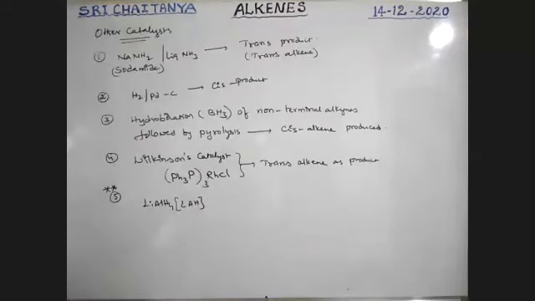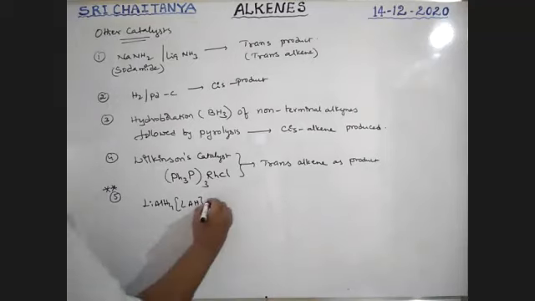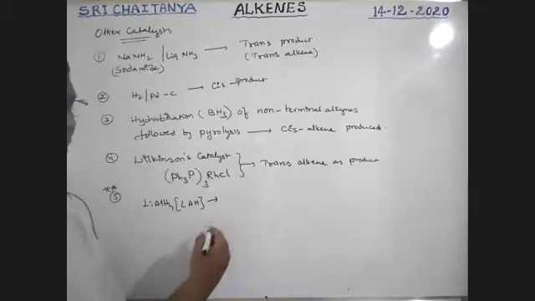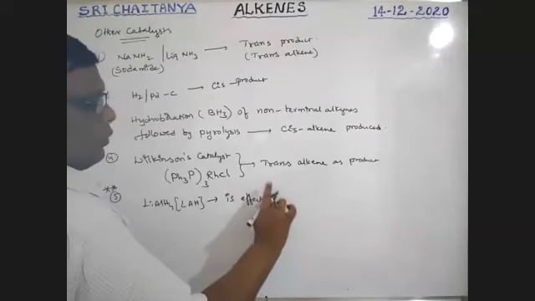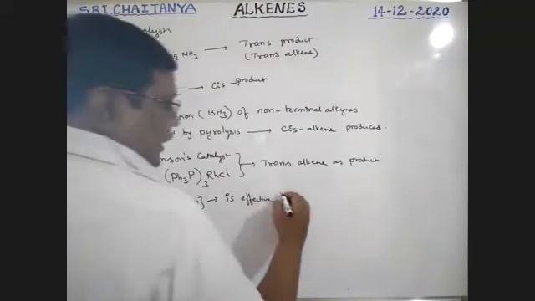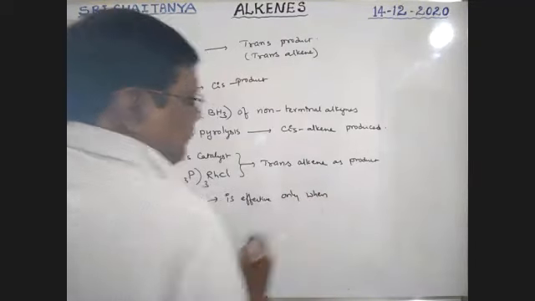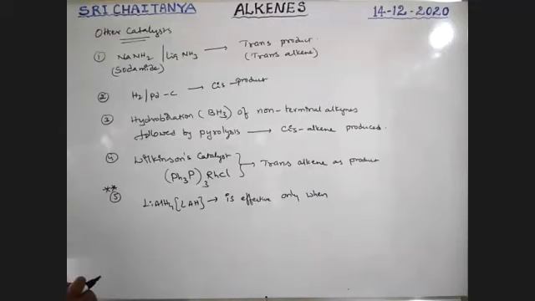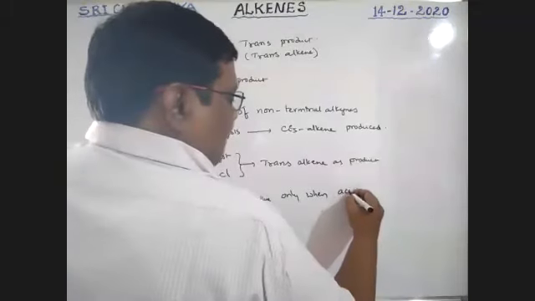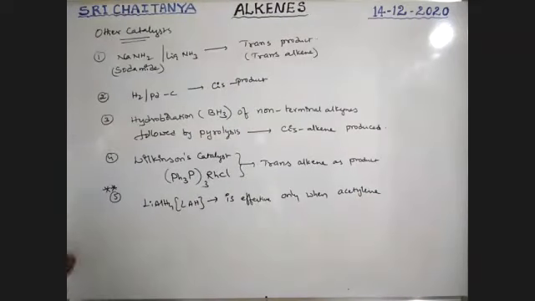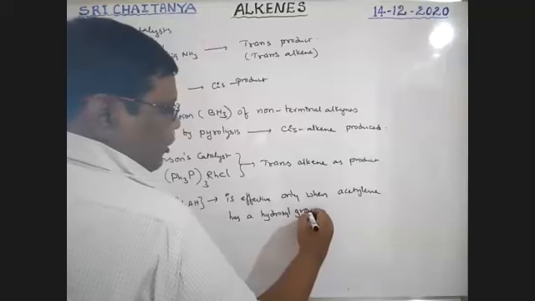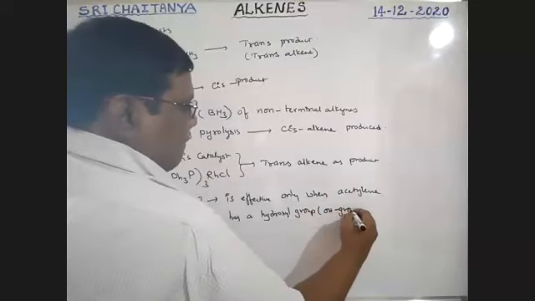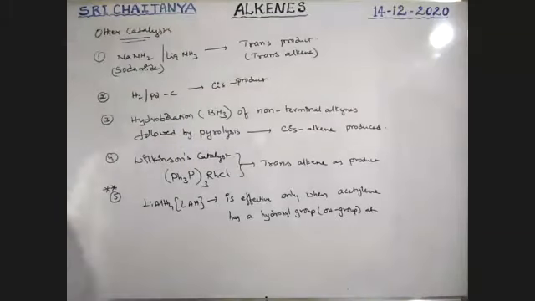This is effective, that means it is very reactive, only when the triple bond, that is acetylene, has a hydroxyl group, nothing but an OH group, at the alpha position.